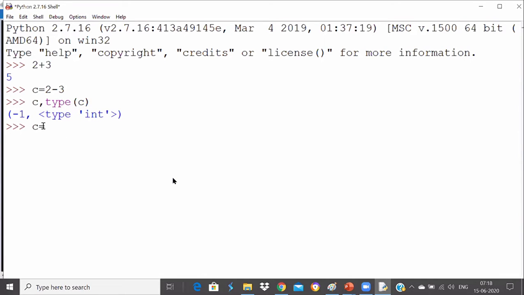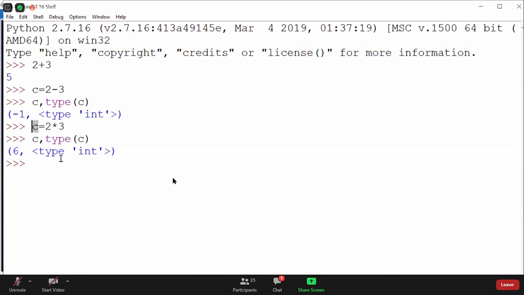Similarly, if I multiply 2 into 3, then I'll get some result which is 6. And if I again print C value and type of C, it will print me the result, and it will still tell me that C belongs to integer type. So whether you perform addition, subtraction, multiplication, whatever you perform, if the first operand is integer and second operand is also integer, then the result will be integer. And I also proved it by printing the type of the variable where you stored the result.